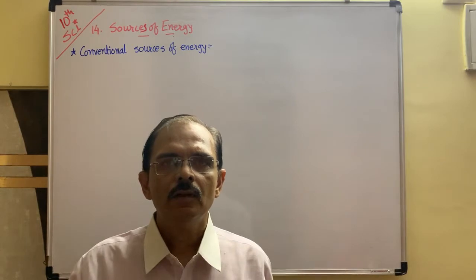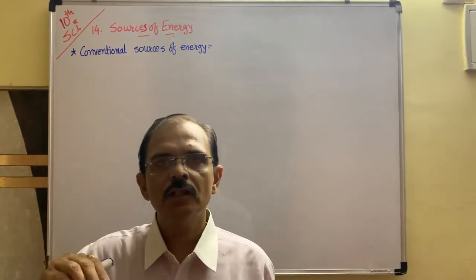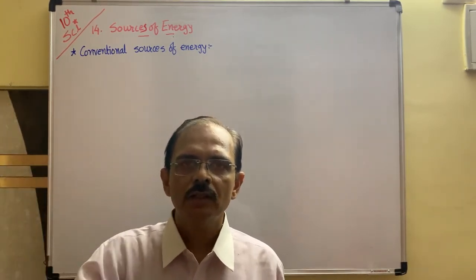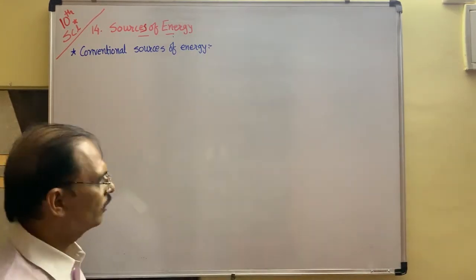Ancient times, or people use it traditionally from generation to generation, that is called conventional sources of energy.